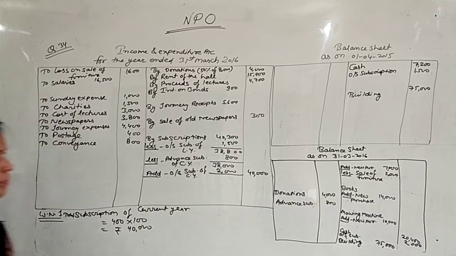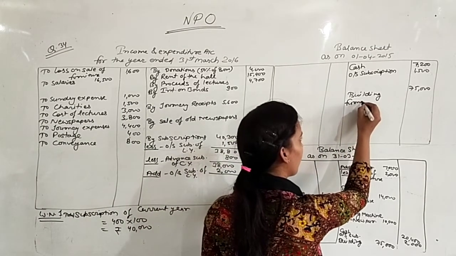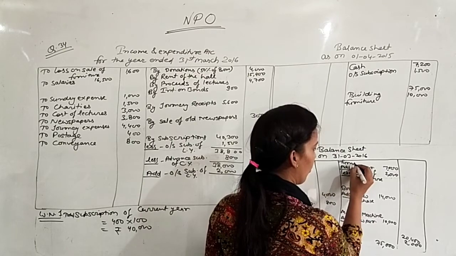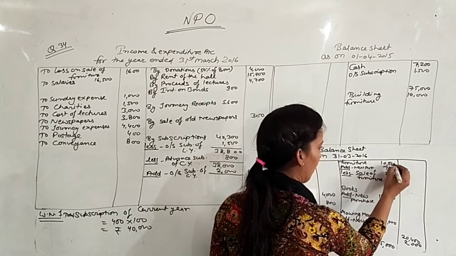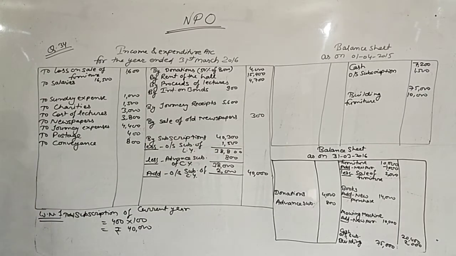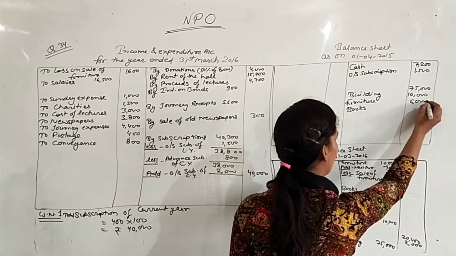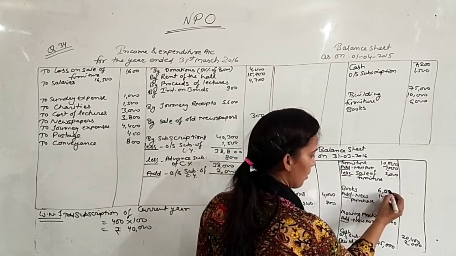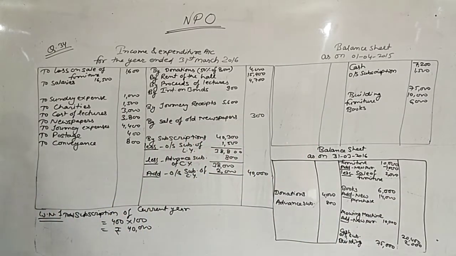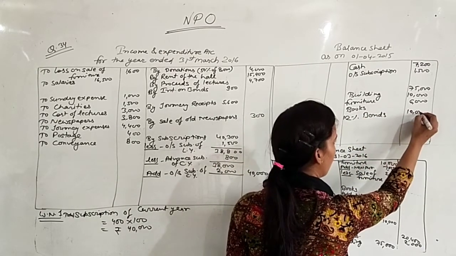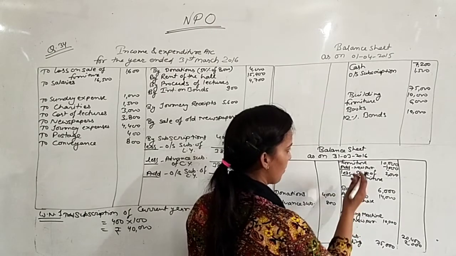Next point, furniture 10,000. Same furniture will be written in closing balance sheet also. 10,000. Next point after furniture, books 6,000. Books 6,000, and the same books here 6,000. 12% bonds 10,000, and the same bonds will be written in this balance sheet also.